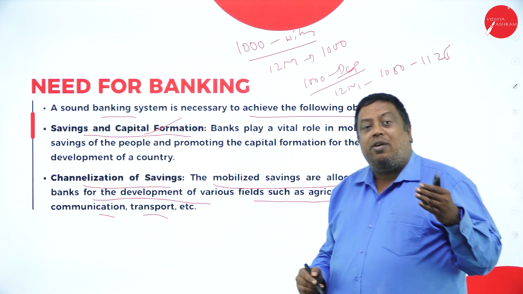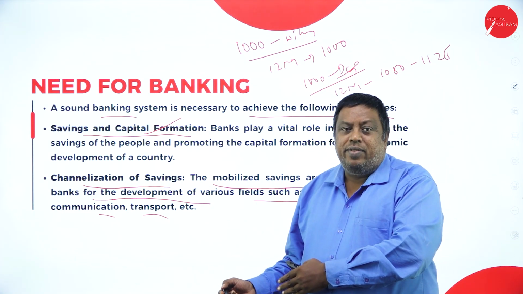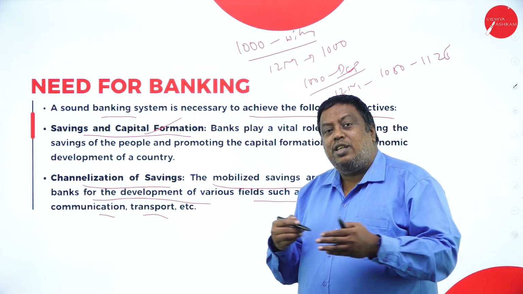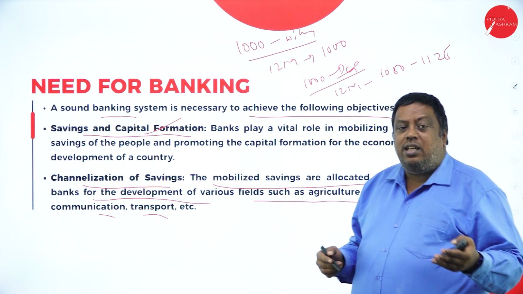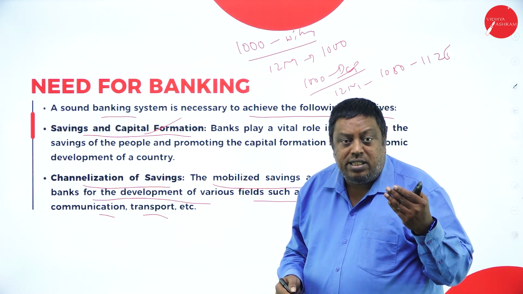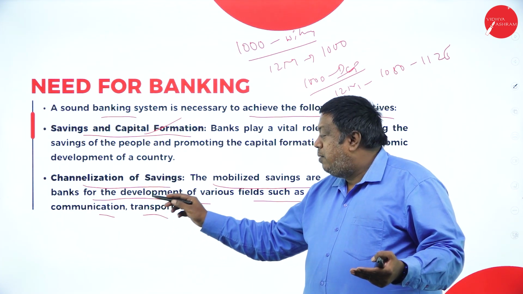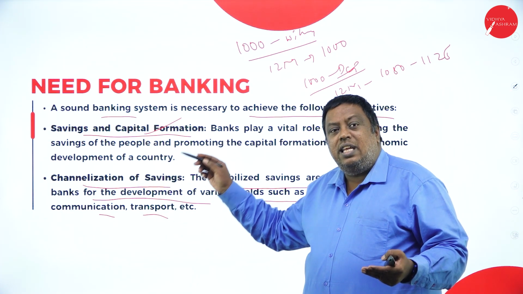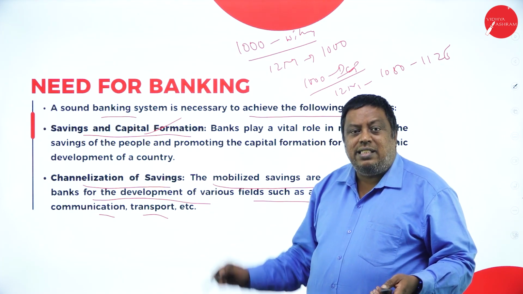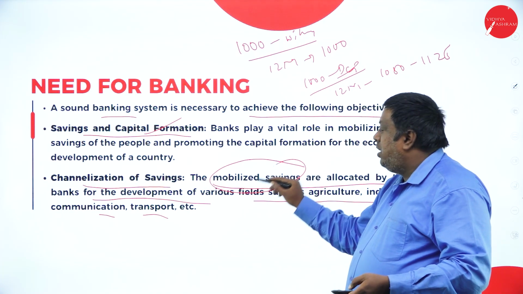They started to provide support for the farmers to cultivate the land. And next, they started to support small scale, medium or large scale industry, providing financial assistance to them. And even for communication purpose, or for transportation purpose, for all the sectors, the banks have supported whatever amount was mobilized from the general public.